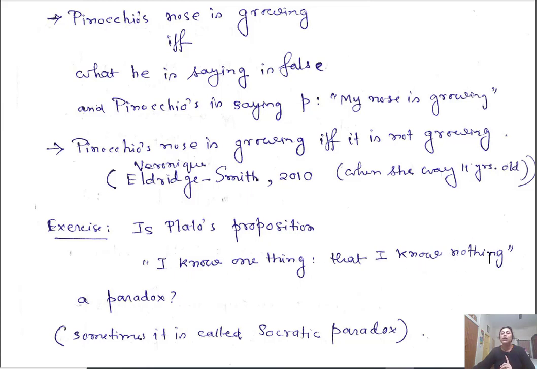And also I'm saying I know nothing. So if this is true, that means I know one thing that I know nothing. So it is giving a contradiction. Okay, you think about whether you can treat it as a paradox or not. Is Plato's proposition a paradox? It is also sometimes called Socratic paradox.